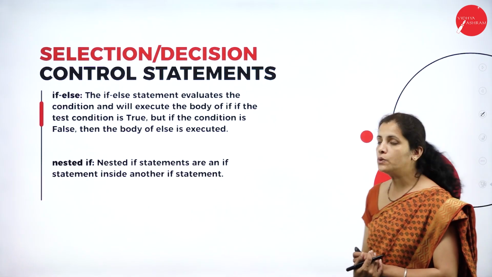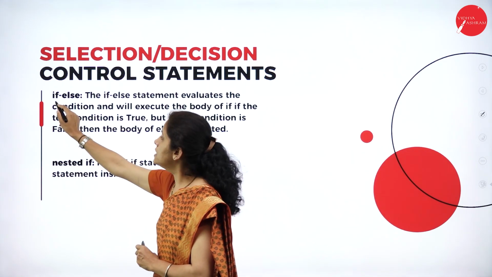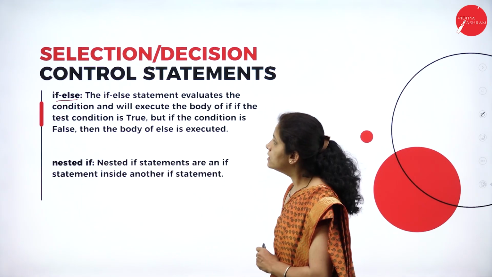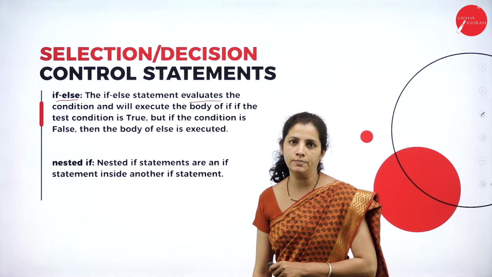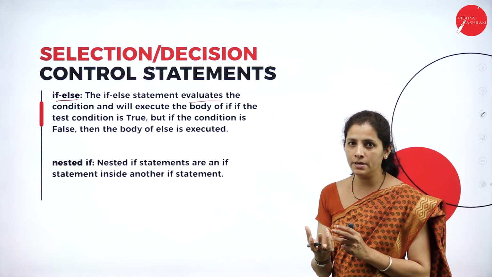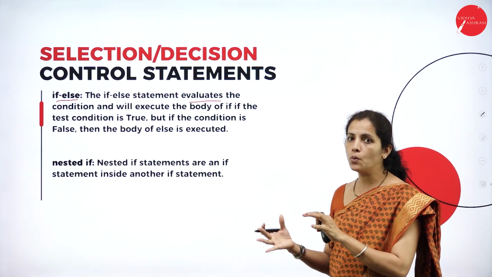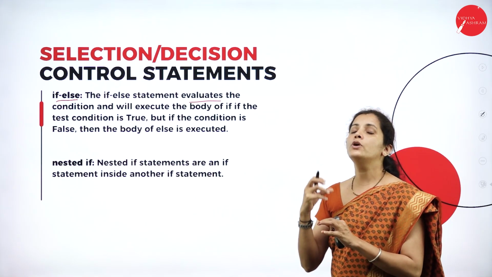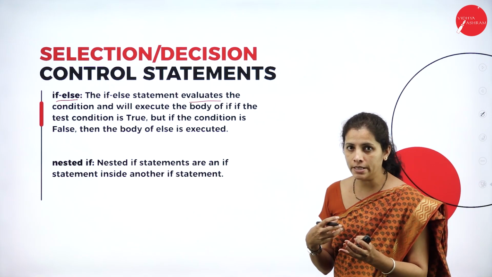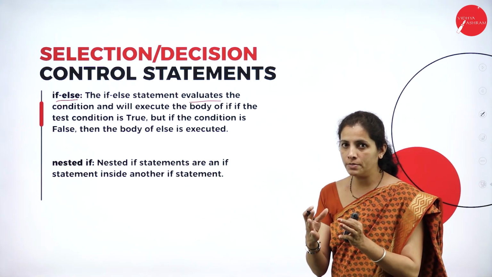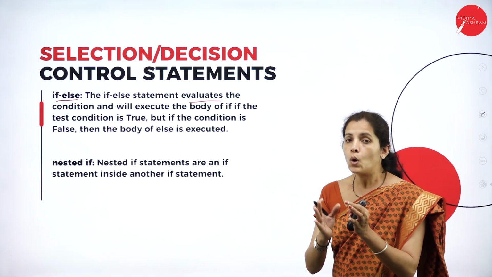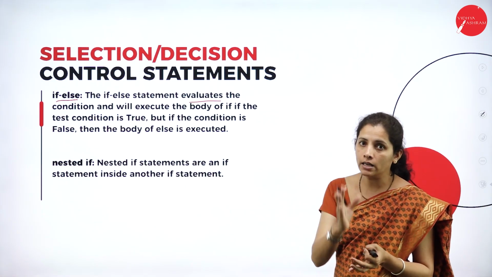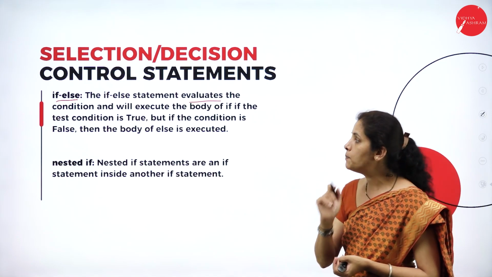Now, I'm going to have the second type, that is if-else. The if-else statement evaluates the condition. So here I have two possibilities. One is true and another one is false. So it's going to evaluate both possibilities, but at a time, one possibility. I have two possibilities, but while executing, it's going to check only one.